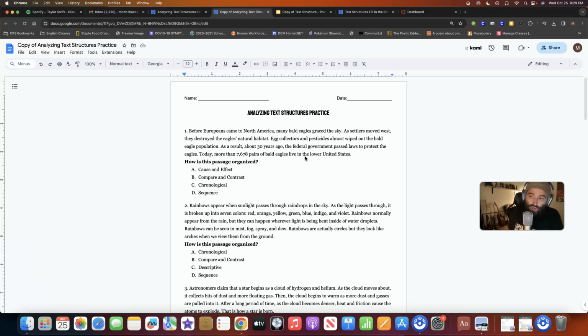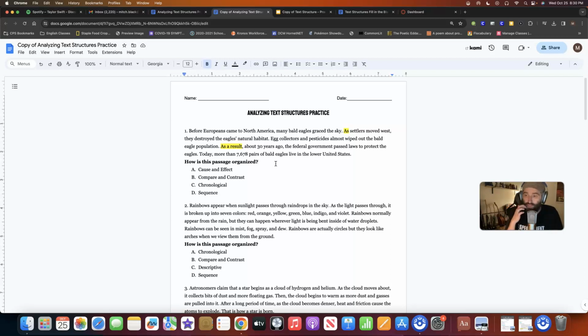So then you want to look now, do we see cause and effect signal words, or do we see problem and solution signal words? And there are really only a few in this one, but it's enough for me to really pinpoint it. And there's our first one, and there's our second one. And the other thing here too is, when we ask why did the author write this, the author isn't showing us a problem that we need to solve. The author is showing us an event that occurred and the relationship between those 2 events. And that's your purpose for writing cause and effect, is to show the relationship between this and that.